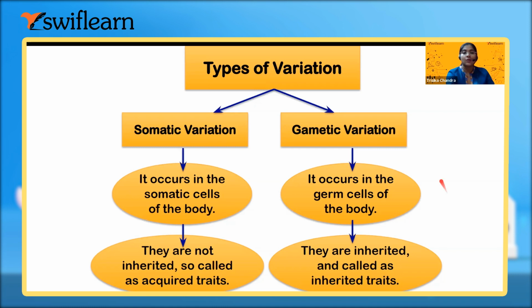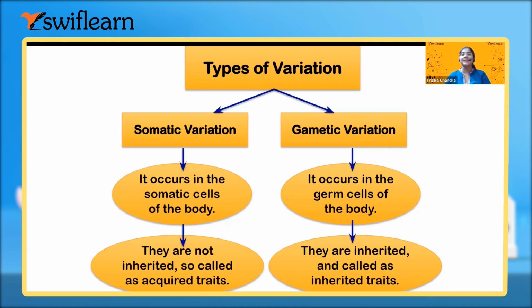Right. So the variation which is seen in the body cells is known as somatic variation, and these are not inherited. This can be acquired after birth also. Fine. There can be different types of variation after birth. But in case of gametic variation, these are always inherited from father and mother, because we know that the first cell which is formed within the mother's womb is the zygote, right?